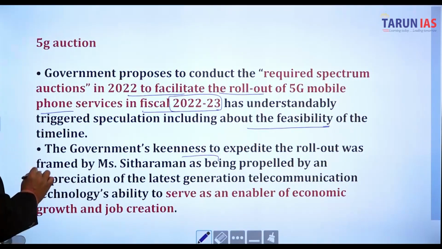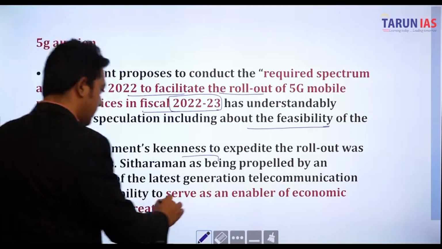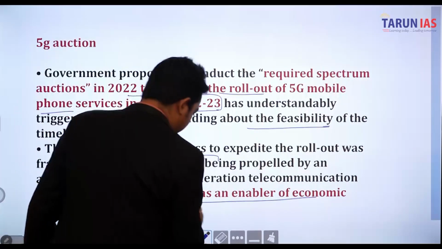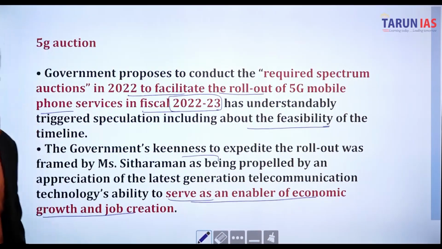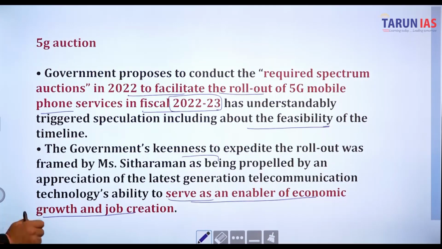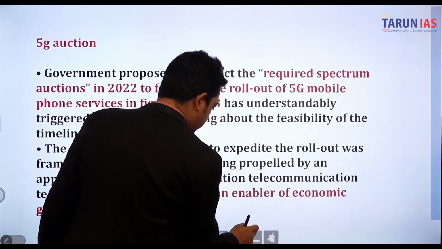Okay. The government's keenness to expedite the rollout was framed by Ms Sitharaman as being propelled by an appreciation of the latest generation of telecommunication technology's ability to serve as an enabler of economic growth and job creation. So basically what the government wants is 5G technology, which enables more than 4G technology, so that technology can serve as an enabler of economic growth and job creation. So the government is keeping an eye on this.